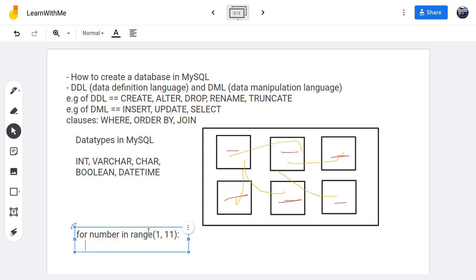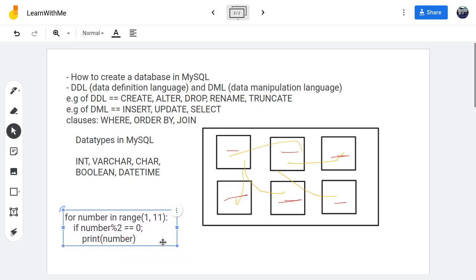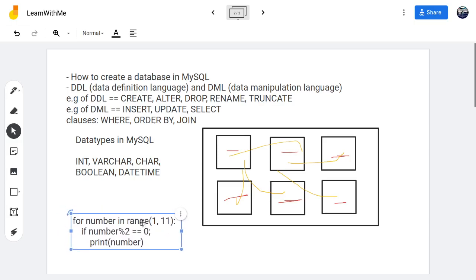Usually in Python you go 4 spaces or a tab. Yeah, and so I put a nested check here. If number modulo 2 is 0, then print number. This is a simple program. If you do Python, you can type it into your interactive mode, or into a file that has a .py extension to see what it does.